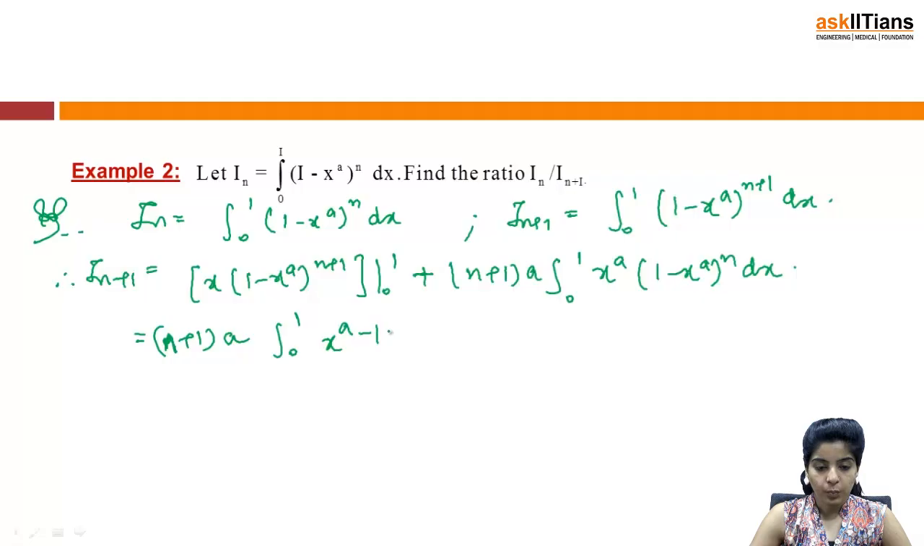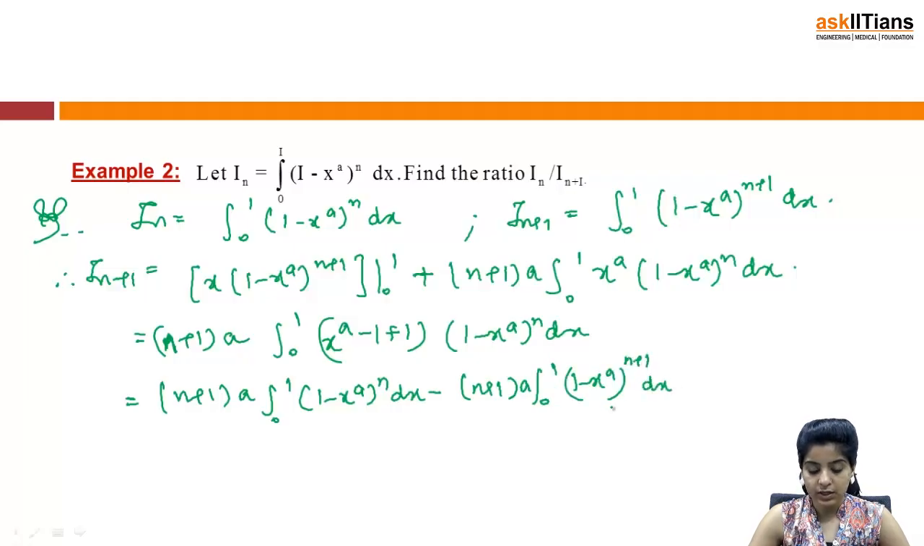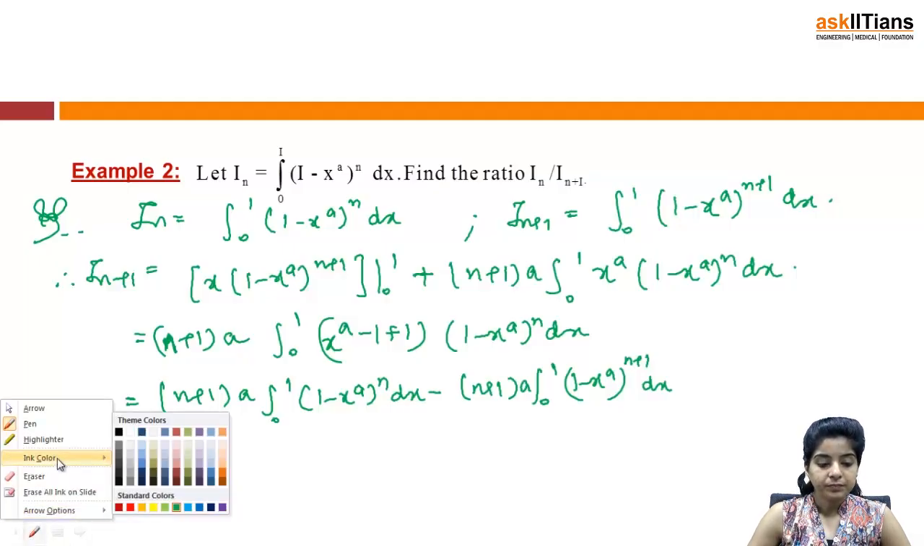x raised to a minus 1 plus 1, we can form it in this form, times (1 minus x raised to the power a) raised to n dx. Then n plus 1 a, integral 0 to 1 of (1 minus x raised to the power a) raised to n dx, minus n plus 1 a, integral 0 to 1 of (1 minus x raised to the power a) raised to n plus 1 dx.